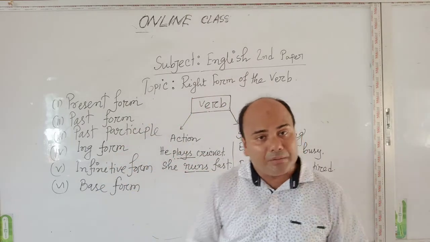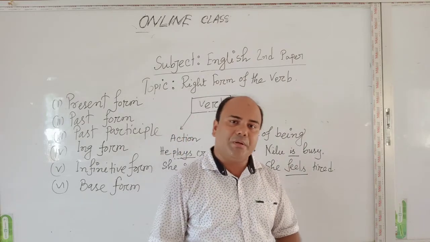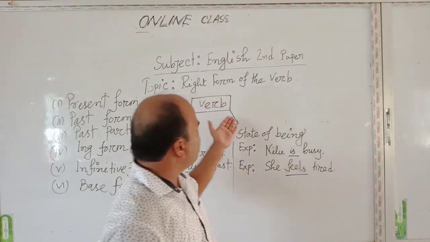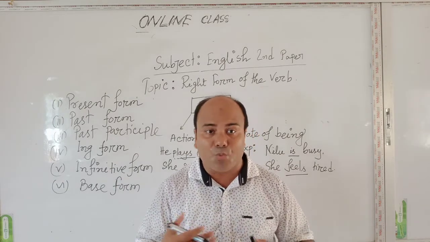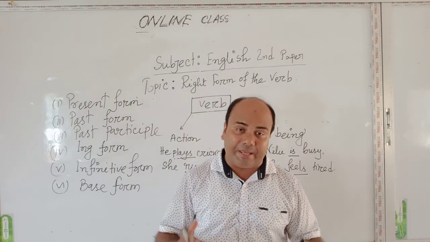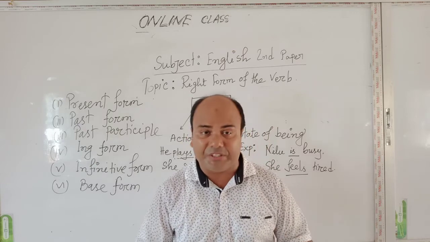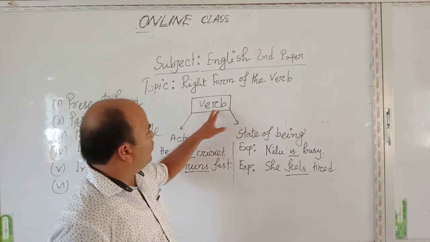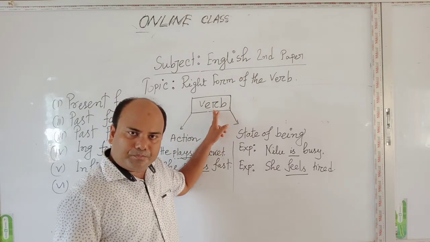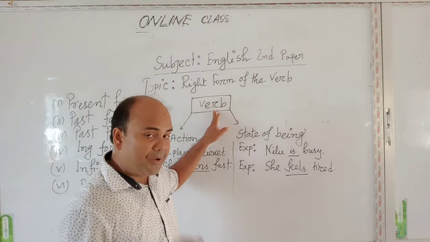So what we have learned from this topic, we have learned that a verb is an action word. A verb is a word that describes an action, an event or a state of being. Especially verb denotes major 2 things.